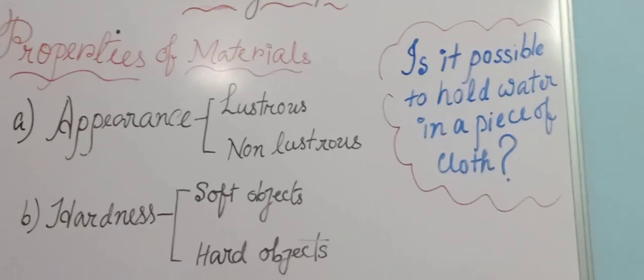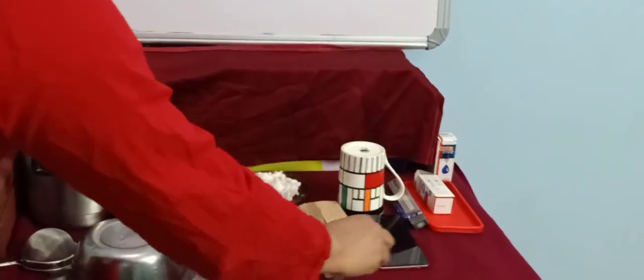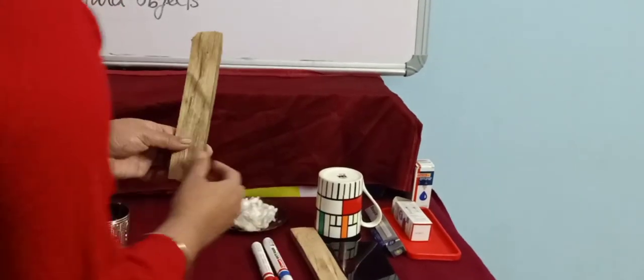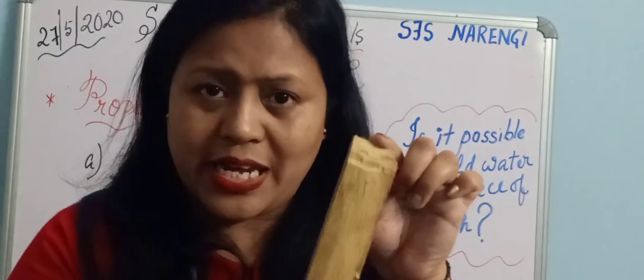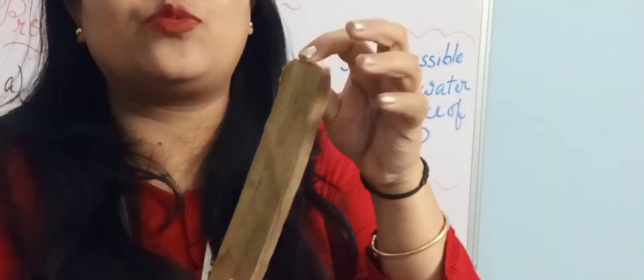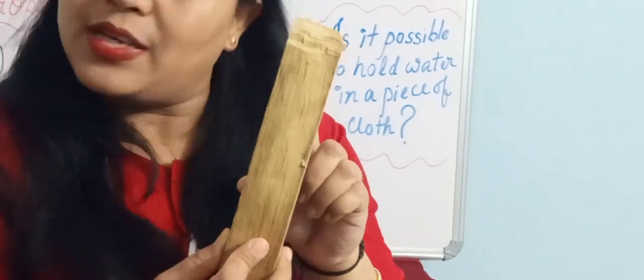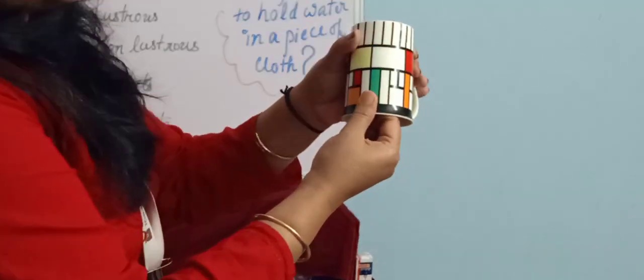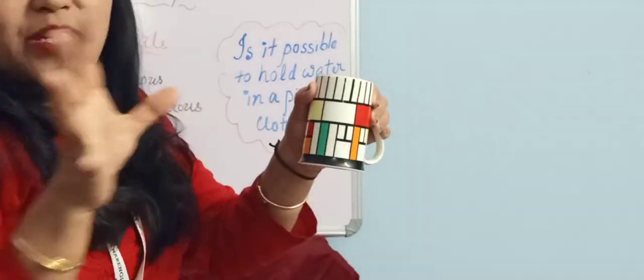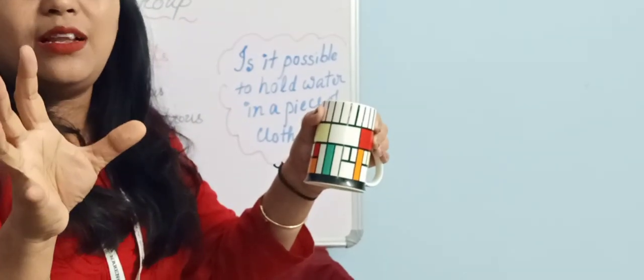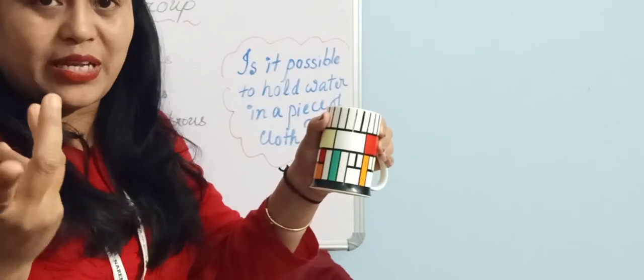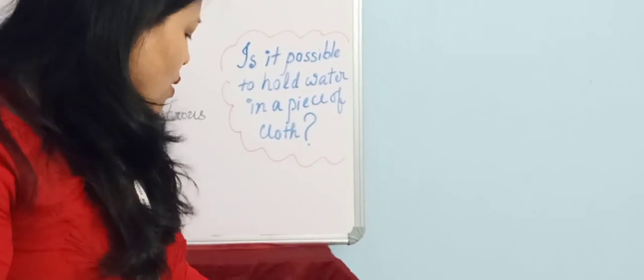So now, moving on to this side, students, these materials, you just have a look. Is it shining? No, it's not shining. It's a wooden piece. So it's non-lustrous. Clear? Again, we can take the example of this cup. This is made up of ceramic. It's not so shiny like the steel utensils or vessels, you can say. So this is also non-lustrous.